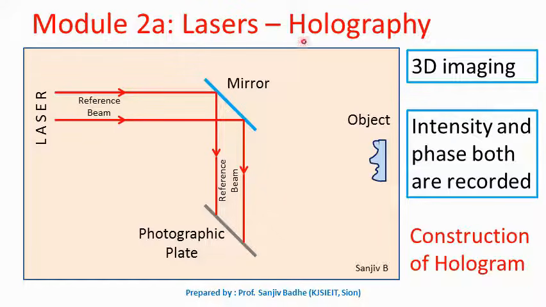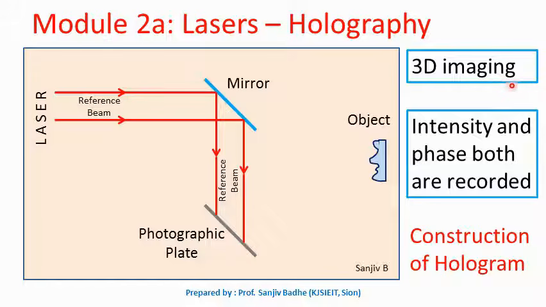One important application is holography. Holo means complete and graphy means recording. So it is complete recording of the image of the object. In normal photography we record only a two-dimensional image. Only the intensity of light waves which are reflected from the object is recorded. But in holography we get a three-dimensional image.